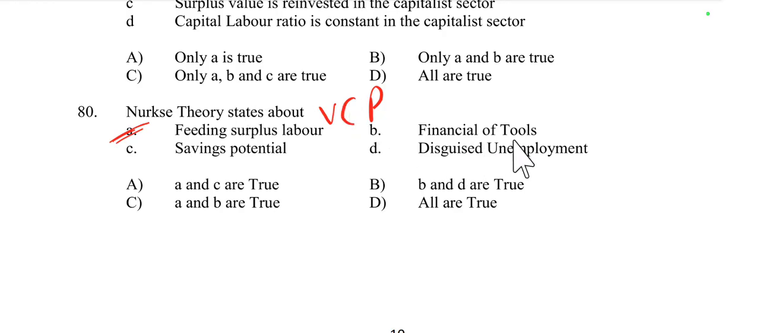Then the financial tools, it is also included in the vicious circle of poverty, Nurkse's theory. Then saving potential, it is also included. Nurkse's theory also discusses the issue of low saving in developing countries. So low saving leads to low investment, which in turn hinders economic growth and perpetuates poverty. So saving potential is also included in Nurkse's theory. Then disguised unemployment, also discussed by Nurkse. So this is also included in the vicious circle of poverty. So all of these are true according to Nurkse's theory. So option D is right here.